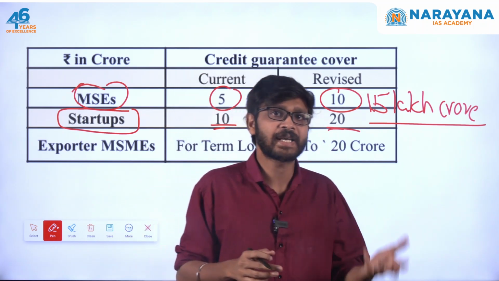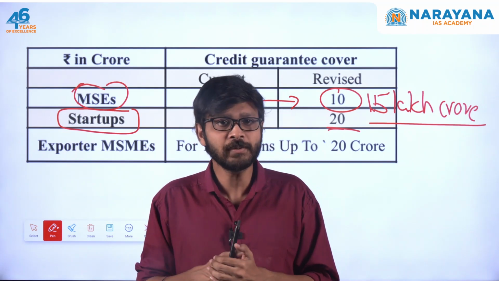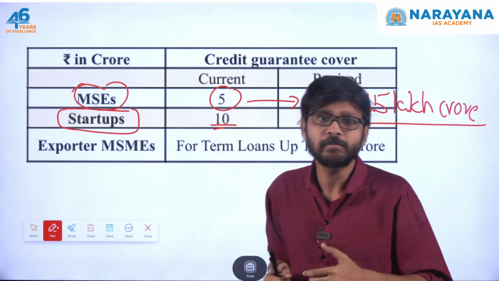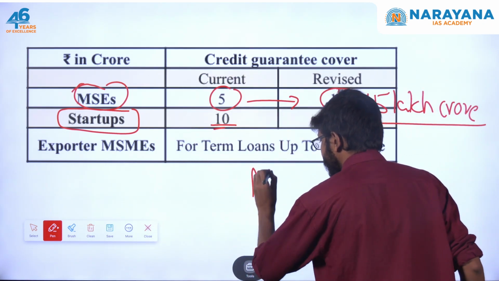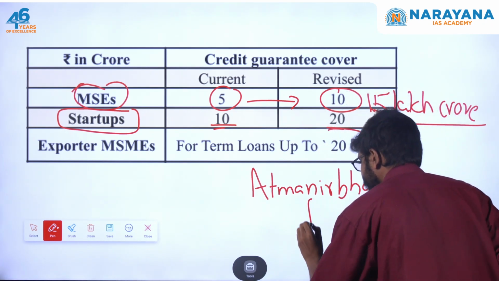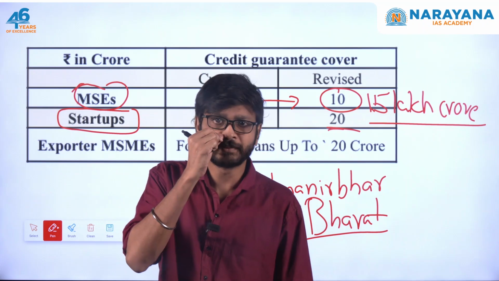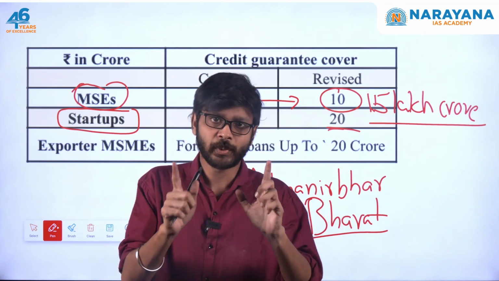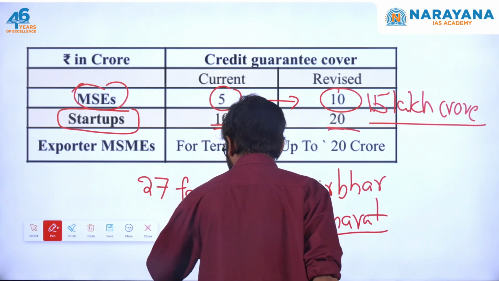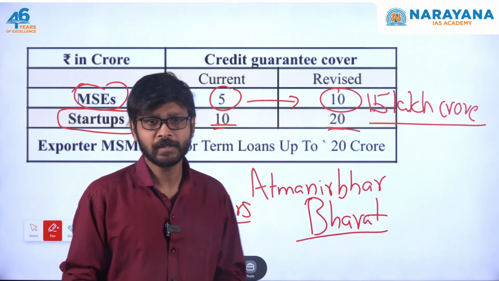Here also there is a reduced guarantee fee of 1% for the loans in 27 focus sectors, and these focus sectors will be under the Atmanirbhar Bharat scheme.